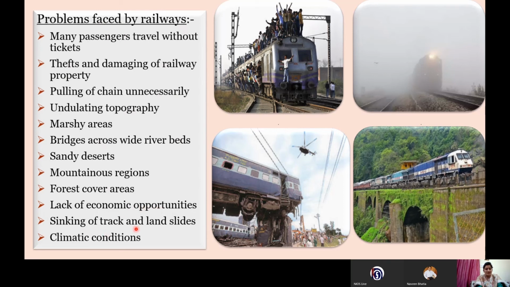There is sinking of track in the Konkan region, but still there are more economic opportunities. So bearing that loss, our railway department is managing the construction of railways on the Konkan coast. Then sometimes we have climatic conditions like fog, which hamper the proper running of these railway lines, although some instruments are being tested to maintain proper continuity of railways during fog time also.